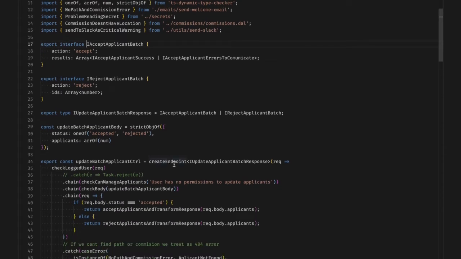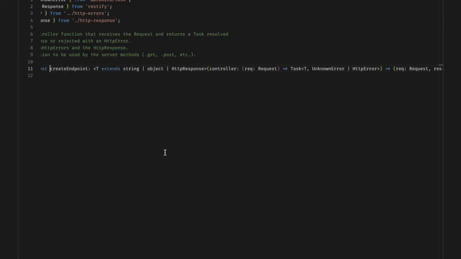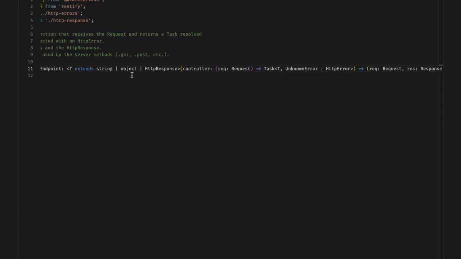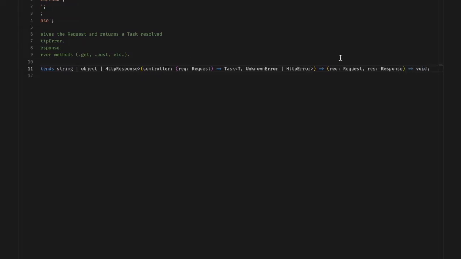The method createEndpoint receives a function that, given the request, returns a task to the response and possible errors. In turn, createEndpoint returns a middleware ready to be used by Restify. If we check the definition, we can see that the task is of type T, which can be a string, an object, or an HTTP response in case of success, and an unknown error or HTTP error if anything goes wrong.